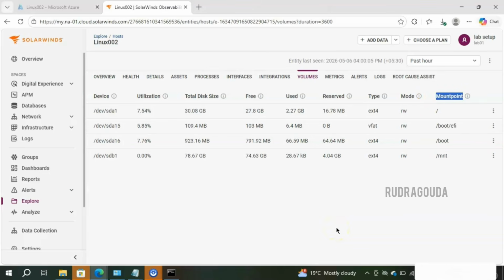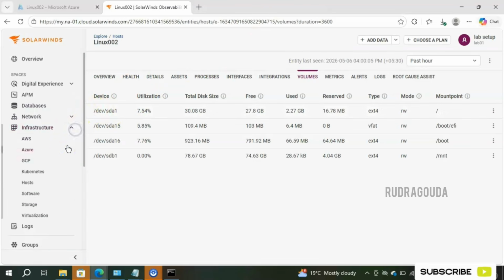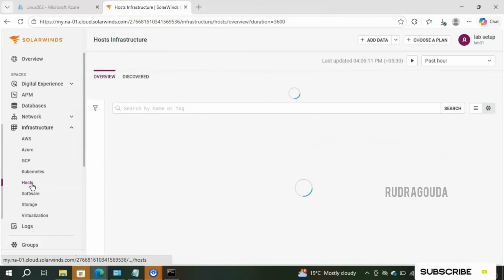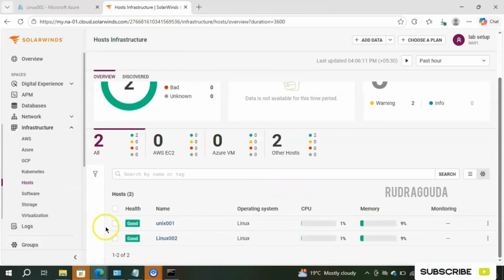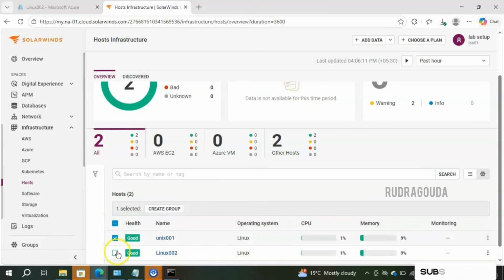Hope you are getting the idea of how to install the agent on Linux boxes. And again, I told you, groups play a very important role, right? So now we have two servers. I will create one group and add these two servers into one particular group. How to do that? Again, go back to infrastructure, select the hosts and scroll down. These are the hosts currently running. So I will select these two and then click on create group.